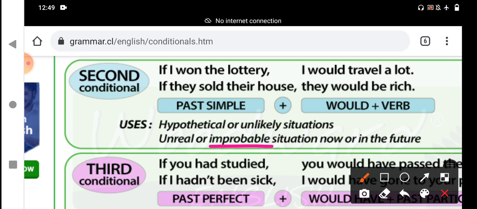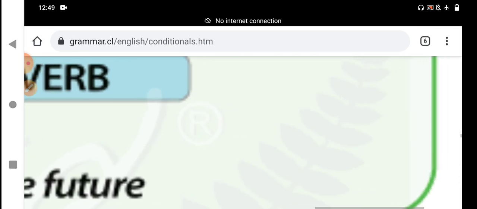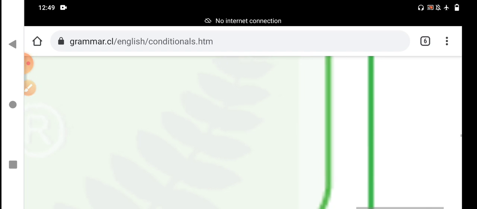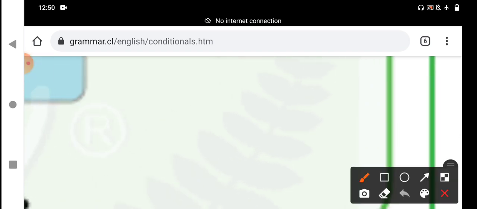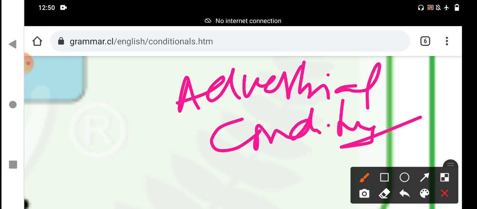I will explain to you in detail with a number of examples. In each and every competitive exam, and academic exams also, the if clause must be there. The if clause is a subordinate clause, not an independent clause. It is one of the adverbial clauses of condition, my dear students. I will explain in detail. You should observe, my dear students. It is an adverbial clause of condition. That is why it is also called a conditional clause.